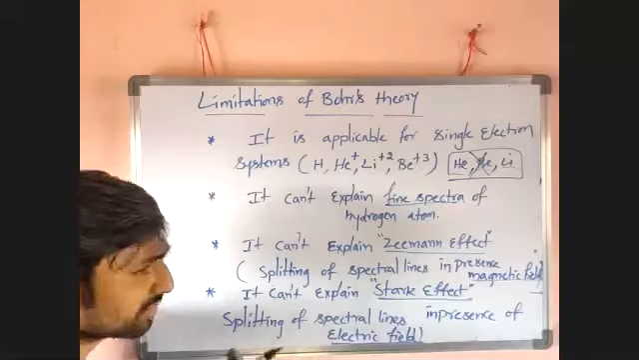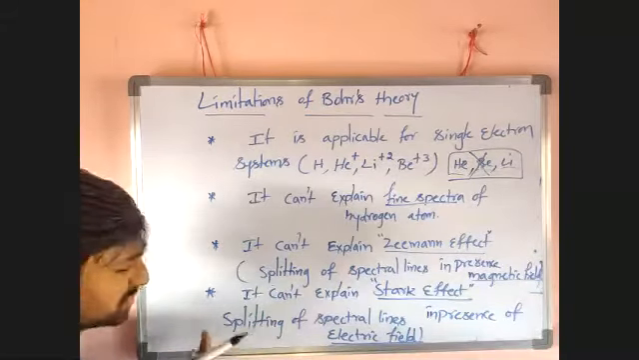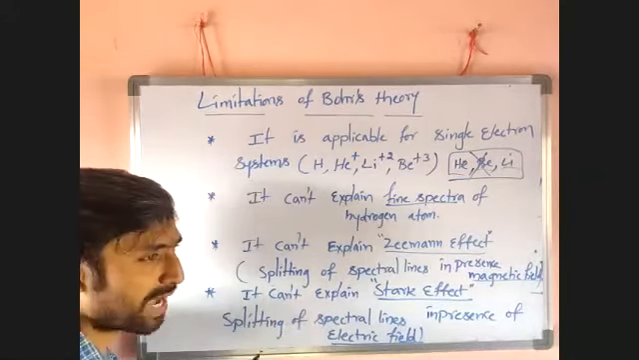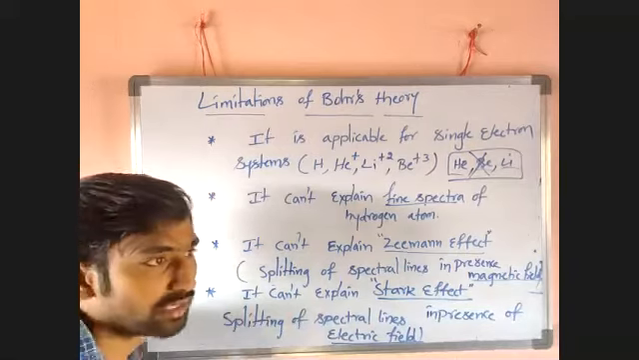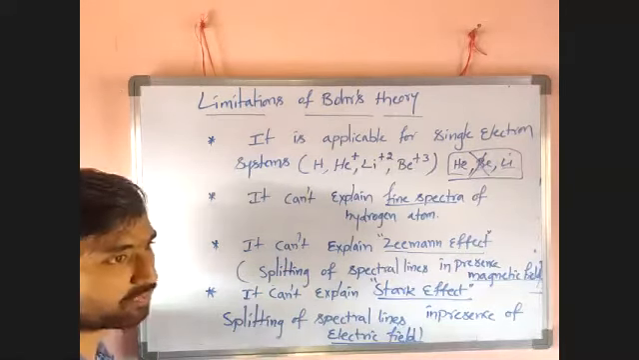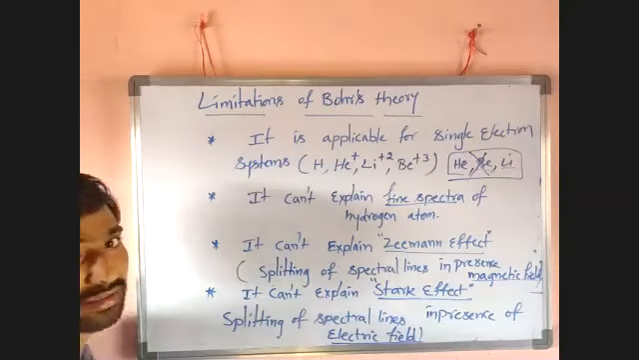There are other points also, but for lower education these points are enough. Another point: it cannot explain why angular momentum mvr equals nh by 2 pi. It's just a given formula, mvr equal to nh by 2 pi. Why is it equal? You cannot explain that.